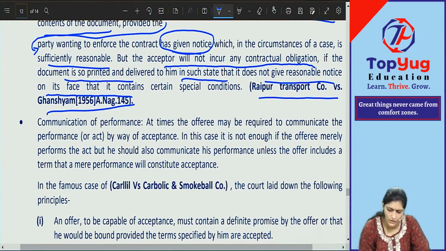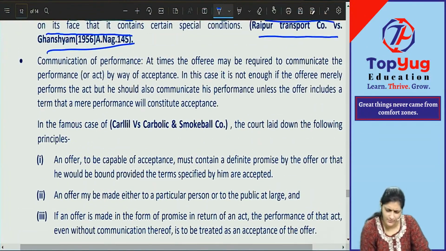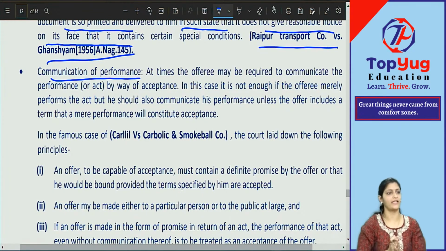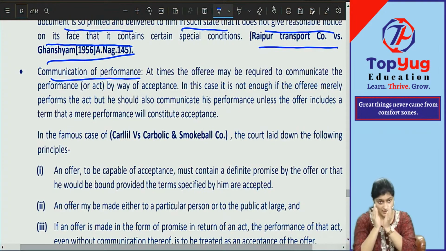Clear with this? Yes or no? Okay, this is very simple, we'll just complete this. Communication of performance. Here, what are they talking about? Is communication of performance required? That means, can you perform directly without communication, or do you have to first communicate and then perform?